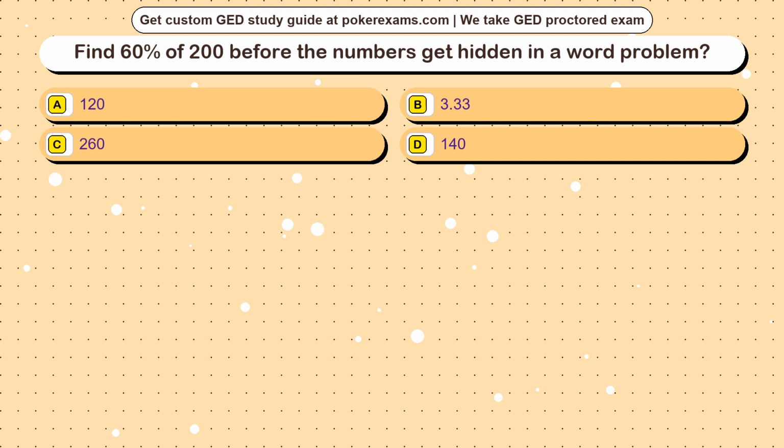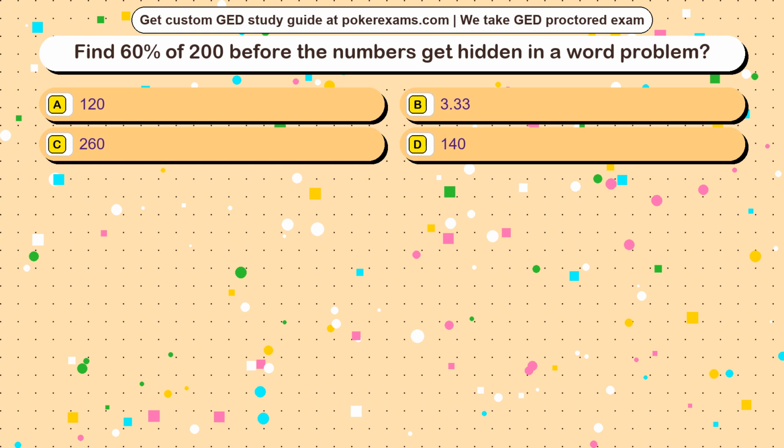Question 24. Find 60% of 200 before the numbers get hidden in a word problem. Option A 120. Option B 3.33. Option C 260. Option D 140.